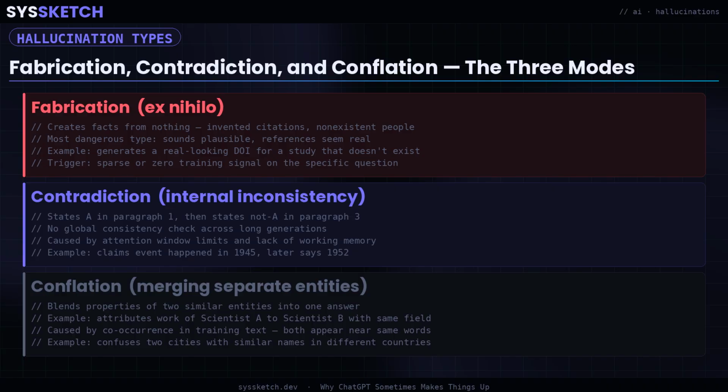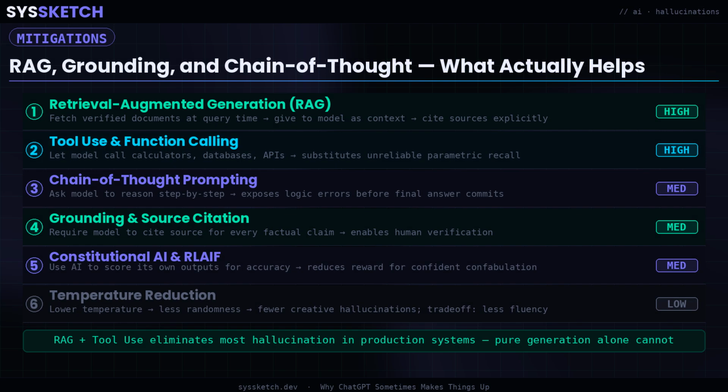Conflation is when the model merges properties of two distinct but similar entities. It attributes the discovery of one scientist to another in the same field because both names appear near the same words throughout the training corpus. It blends details of two cities with similar names. The root cause is that their statistical representations in weight space are close together, so the model generates a blend rather than either correct answer individually.